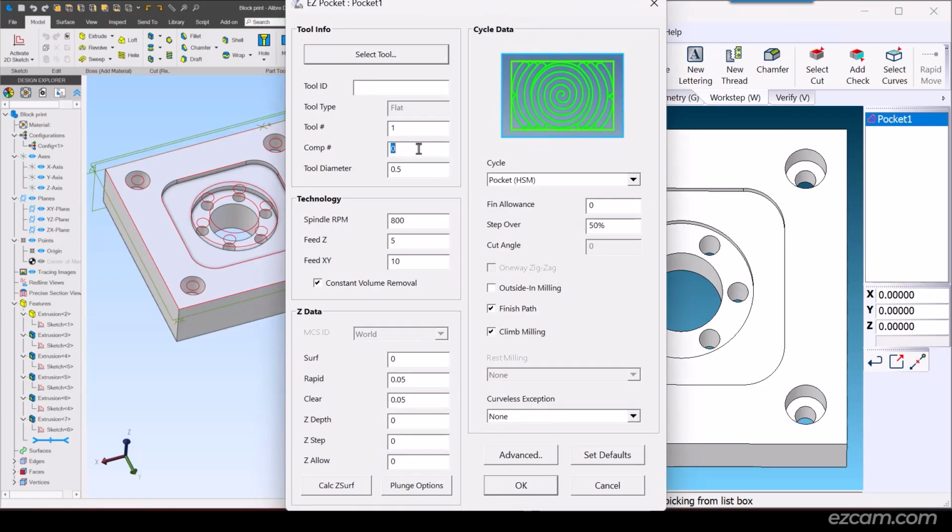We'll start with the counterbores using a 1/8 end mill. As we step down in the Z-axis, we will stop every 1/4 of an inch until we reach the bottom, and for each step, we will use high-speed machining.